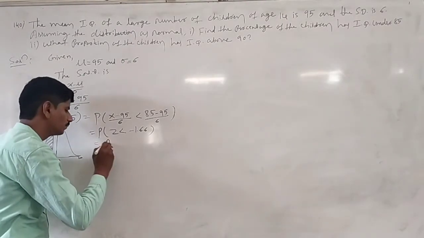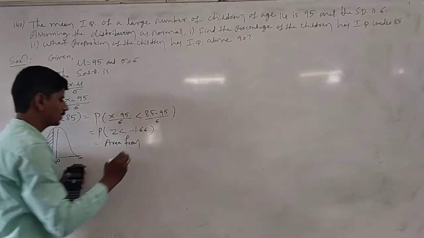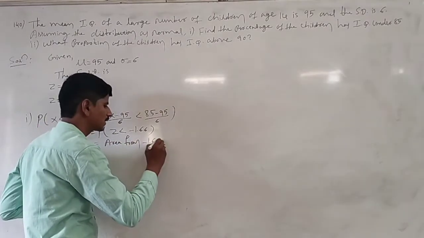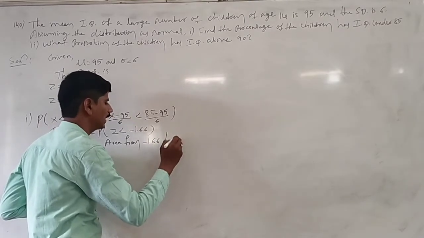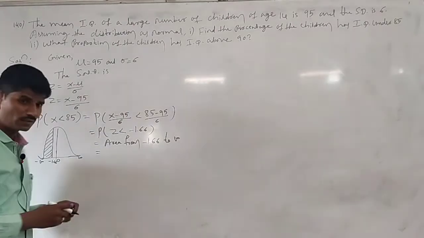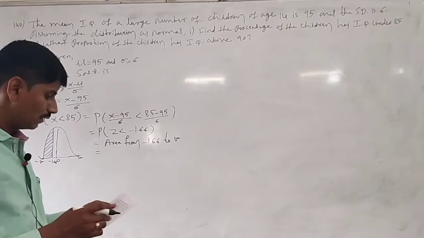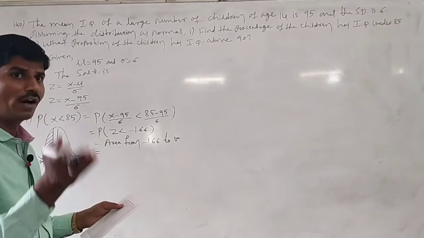In the normal table we get only the area from z to infinity, not from minus infinity to z.